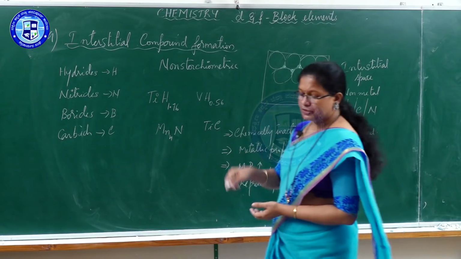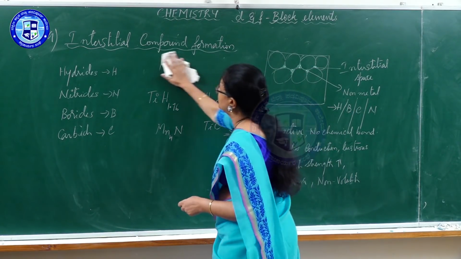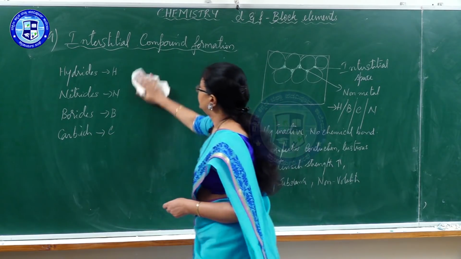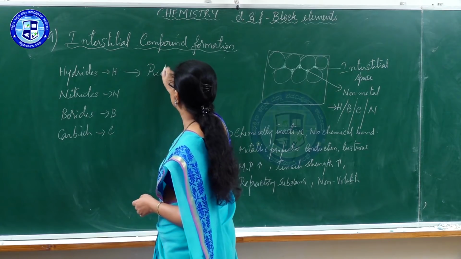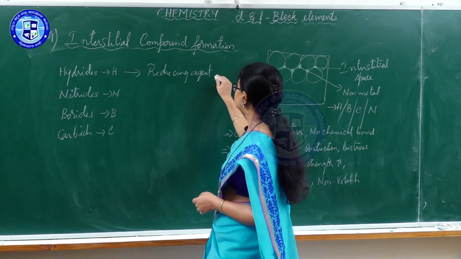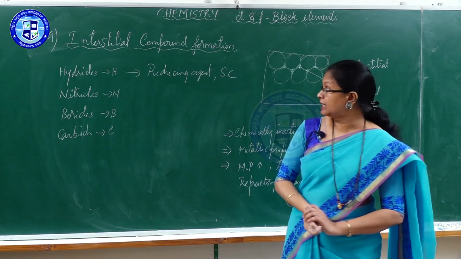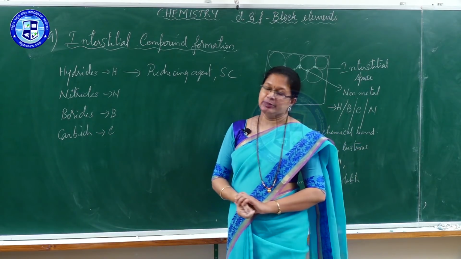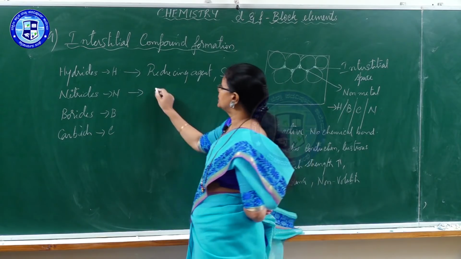To say about some of the uses of these interstitial compounds: interstitial hydrides find use as reducing agents, and these are even used as semiconductors. These nitrides are used in crucibles.